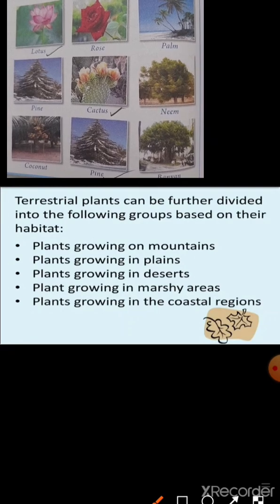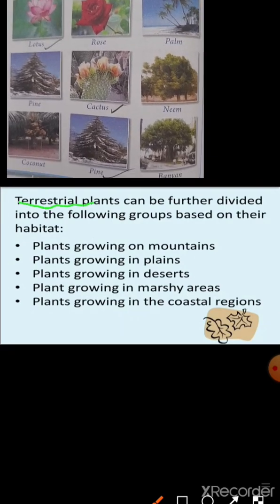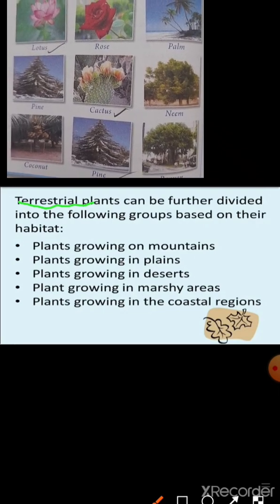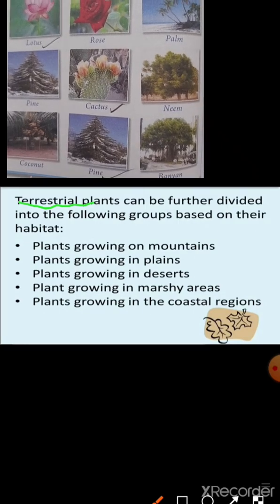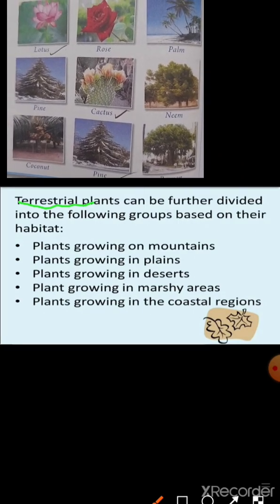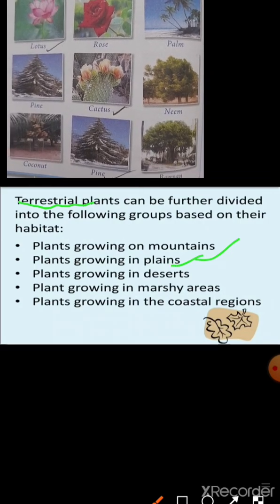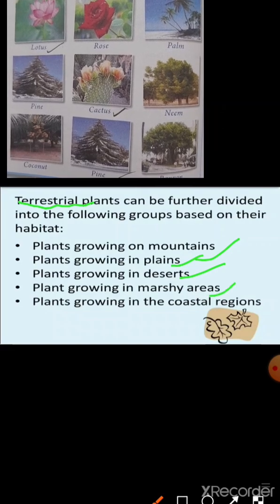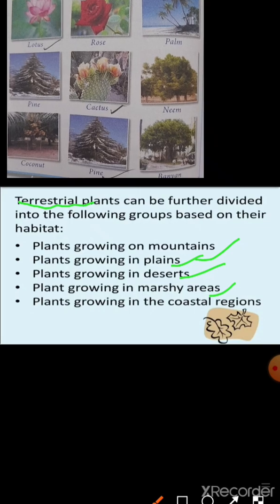Plants which grow on land are called terrestrial plants. We divide them into the following groups based on their habitat: plants growing on mountains, plants growing in plains, plants growing in deserts, plants growing in marshy areas, and plants growing in the coastal regions.